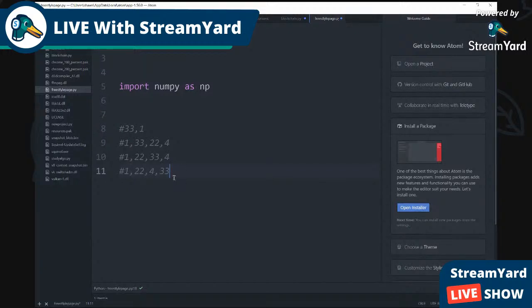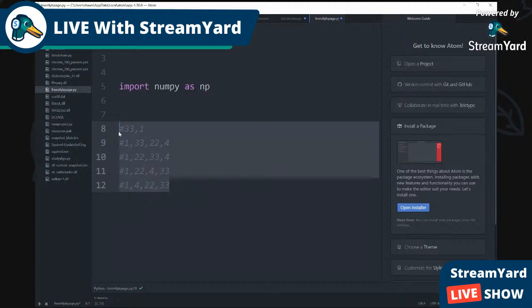Yes, so that swapped. So we have 1, and 4 is now in the position where 22 was, and 22 is right here, and 33 is right here. Now, is 1 greater than 4? No. Is 4 greater than 22? No. Is 22 greater than 33? No. And now that's the bubble sort. That's what we're trying to accomplish.